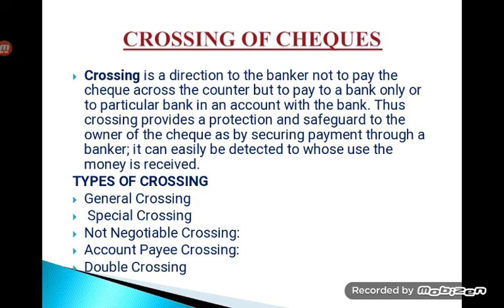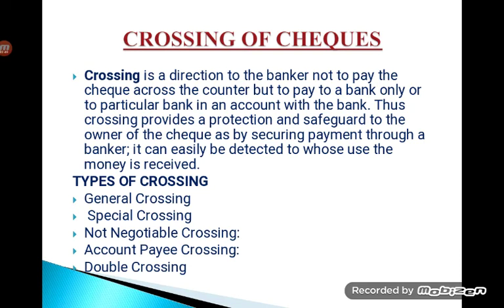Even if you hold a check and hand it over to personnel across the counters, they will not honor it. Instead, they will ask you to put it in the drop box because it is a crossed check. A crossed check is always a closed check and you cannot withdraw the money across the counter.